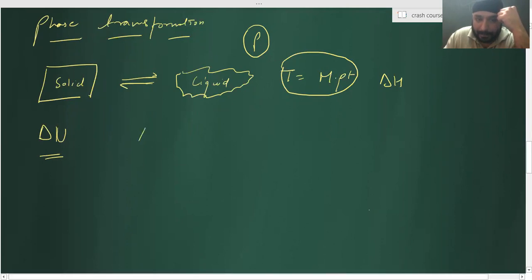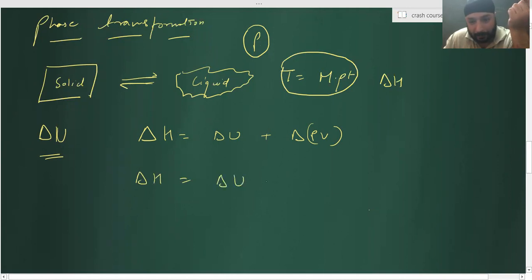Shall I say that delta H is equal to delta U plus delta of PV, correct? Say yes or no. Yes, sir. So delta H is equal to delta U plus, pressure is constant for a chemical reaction, P delta V. Any doubt? Pressure is constant. Volume changes.